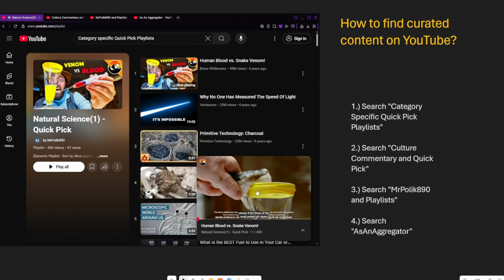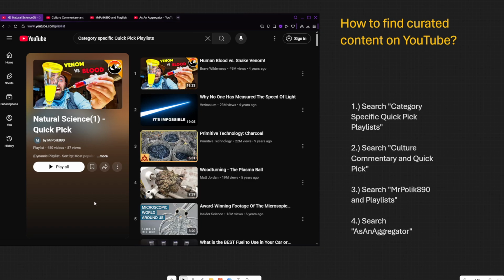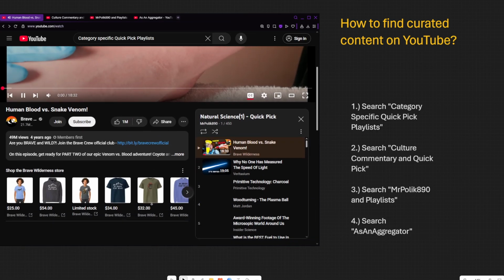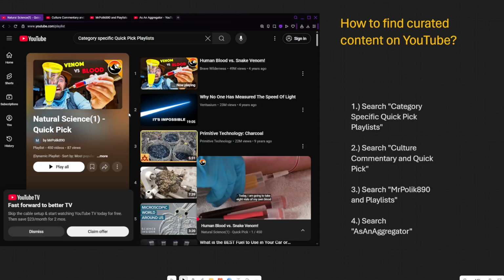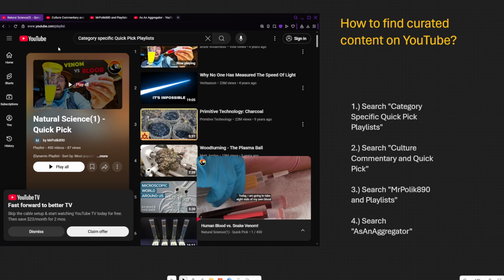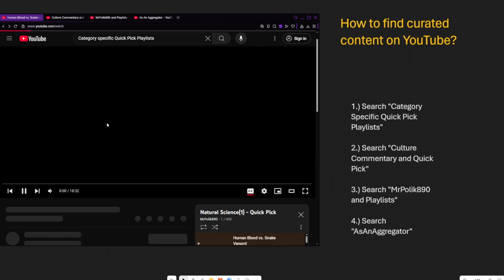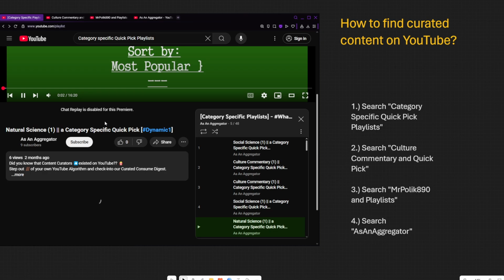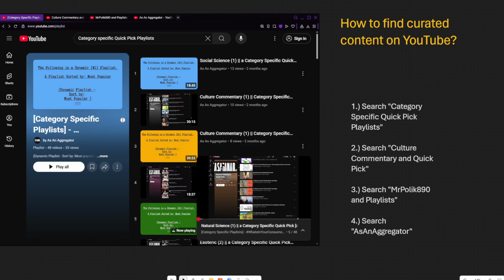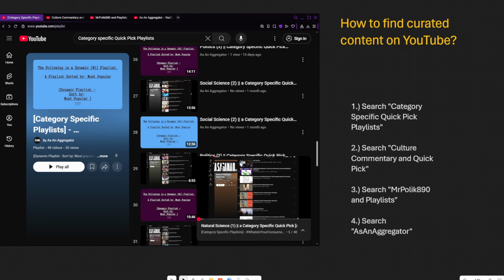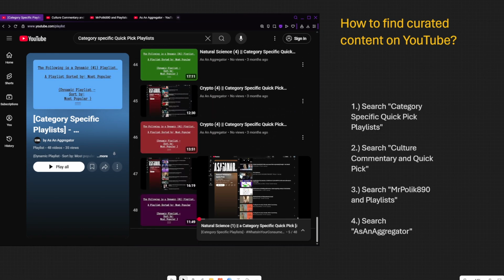And click on the playlist, and then you're going to want to make sure after you clicked on the playlist, you click on the title of the playlist. That way you can see the whole playlist and start navigating through it. Now, category specific quick picks playlists, there are over 48 category specific quick picks so far. So if you ever figure that you're in need of content that matches one of these buckets, take a look and check it out.